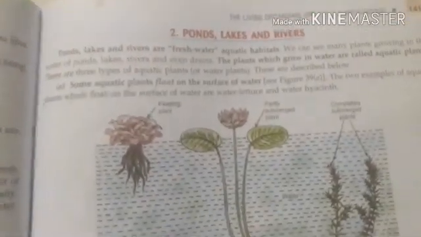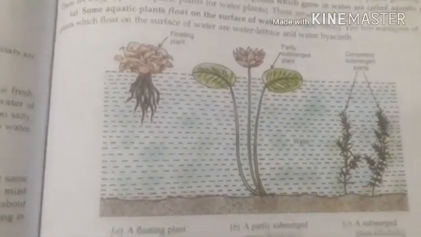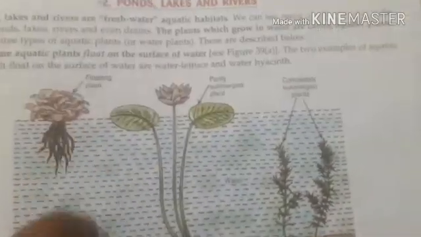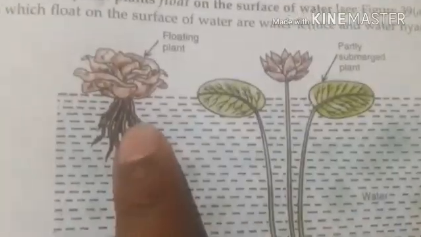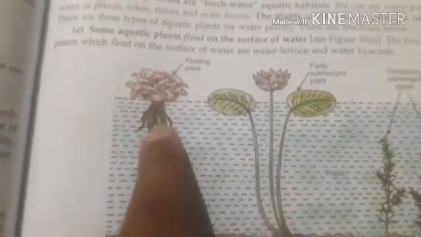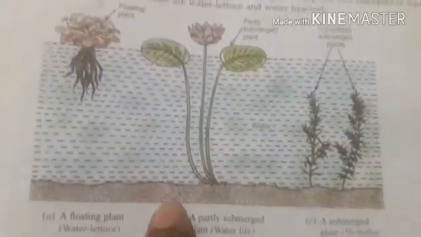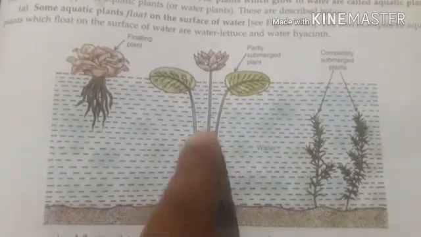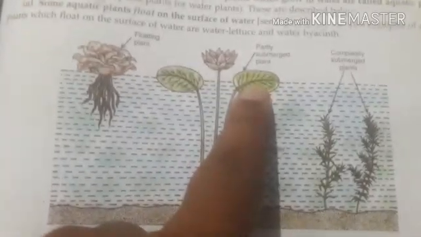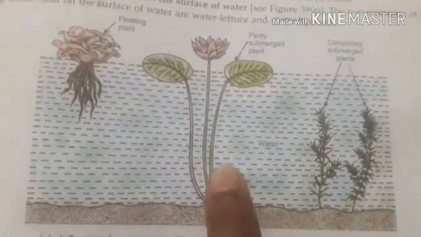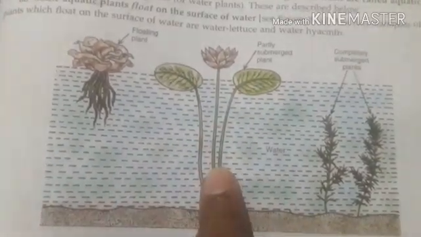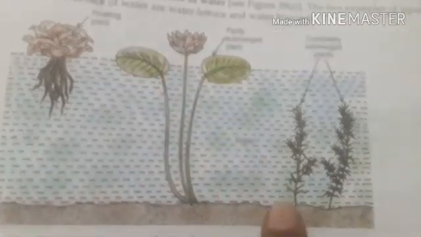Next, let us see the adaptations in the plants of ponds, lakes and rivers. Right, here are the floating plants, these are called floating plants. Examples are Pistia, water hyacinth, water lettuce; all these are called floaters. See, the roots and the whole plant float on the water. Whereas another type of plants are called partially submerged. Their roots are present in the soil, but the flowers and leaves are exposed outside, they float outside. They have a slender, very smooth, hollow stem. Okay, these are called partially submerged. Examples are water lily and lotus.